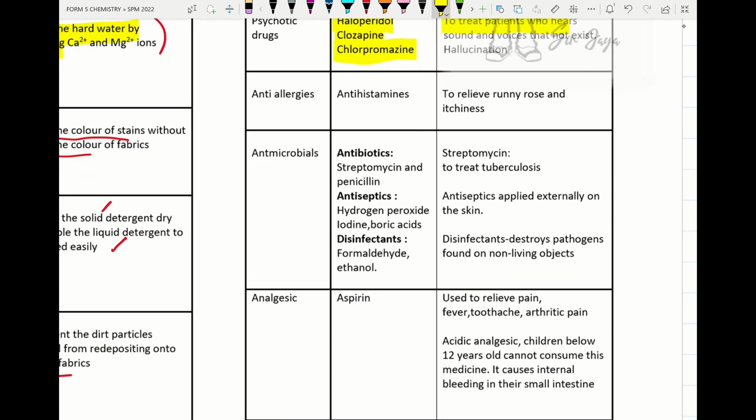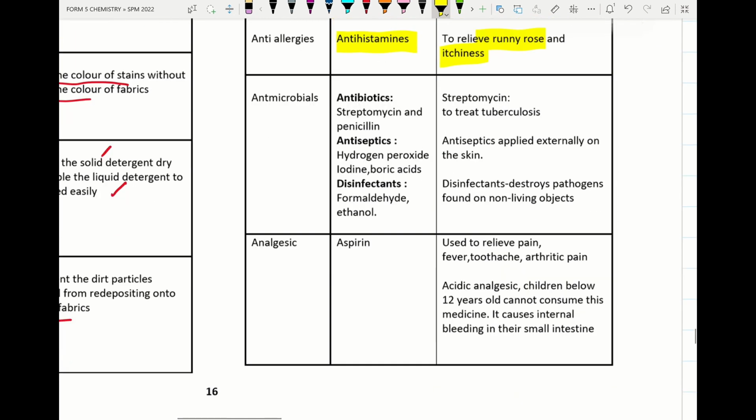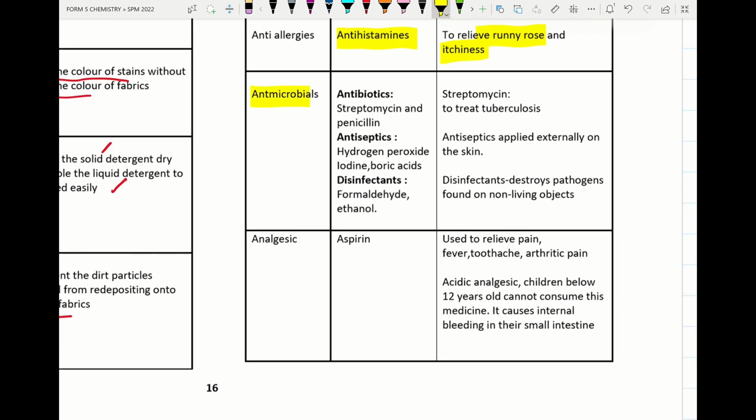All right, anti-allergic, so please remember antihistamine is used to relieve running nose and itchiness. Antimicrobial, we have 3 classes of antimicrobial: antibiotic, antiseptic, disinfectant. So antibiotic, we have streptomycin, penicillin. Streptomycin is used to treat tuberculosis. All right, and there's antiseptic: hydrogen peroxide, iodine, boric acid.